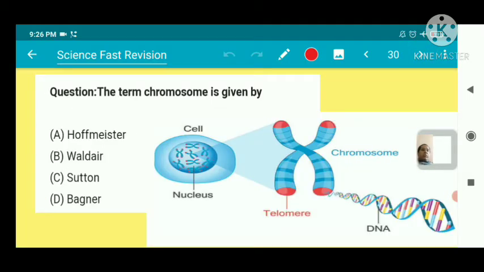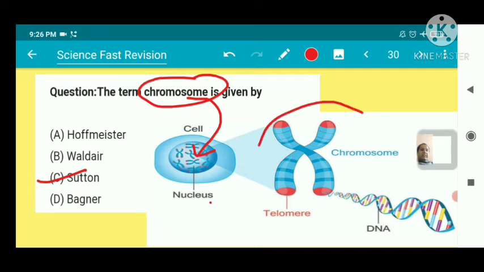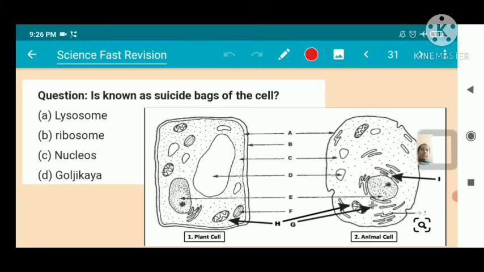The term chromosome is given by Sutton. This is a nucleus, and chromosomes are found inside this nucleus. These are the chromosomes, and this is the structure of a chromosome, with DNA found inside it. Which is known as the suicide bag of the cell? Lysosome.